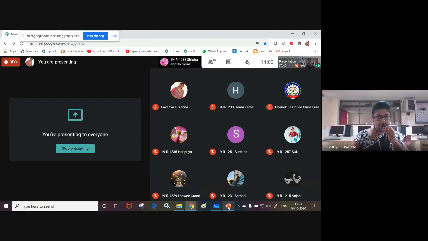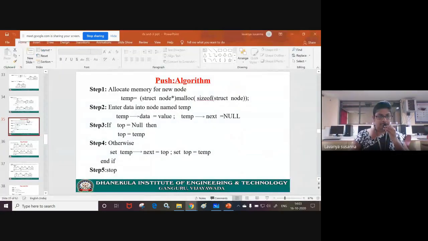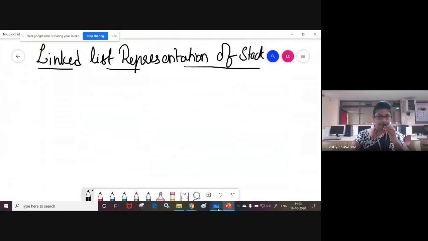Today I am going to discuss the linked list representation of stack. Previously we have discussed the array representation of the stack, right? We have solved some of the problems using array representation of stack. Now let us see the linked list representation of stack.